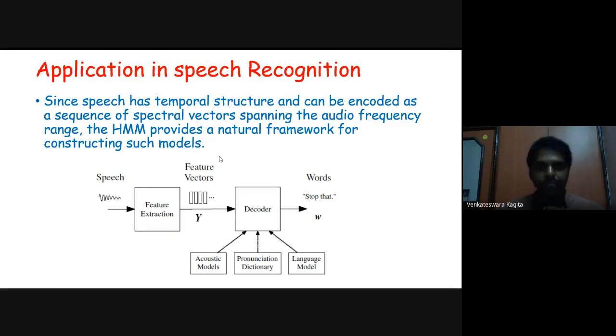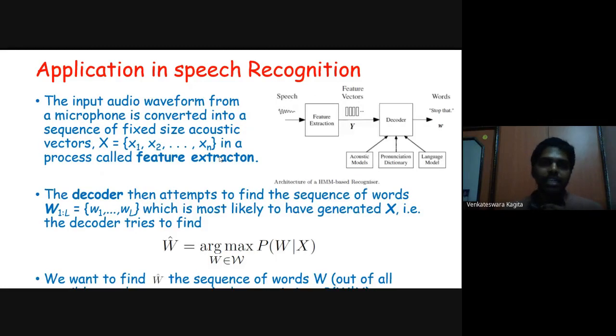This is the architecture of an HMM based recognizer. The input audio waveform, that is what we speak into a microphone, is converted into a sequence of fixed size acoustic vectors. This is a process of feature extraction. So we have our observation sequence x1 to xn, which we call acoustic vectors. In the previous model, we had a sequence of observations, whether the caretaker brought an umbrella or not, for a sequence of n days.